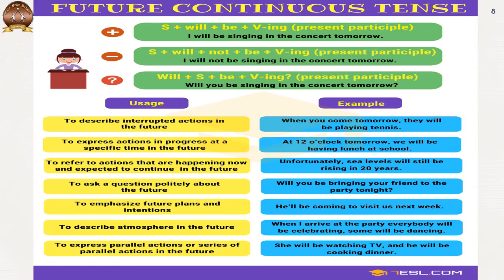Usage to describe interrupted actions in the future. What is interrupted action? When you come tomorrow, they will be playing tennis. So they will be playing tennis when you come tomorrow. So the coming tomorrow is clubbed with they will be playing tennis to describe an interrupted action in the future. Both actions are going to coincide.